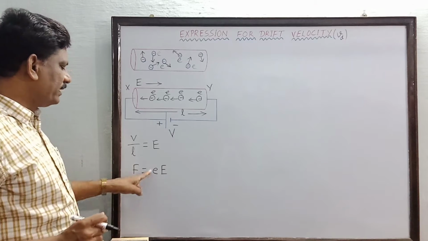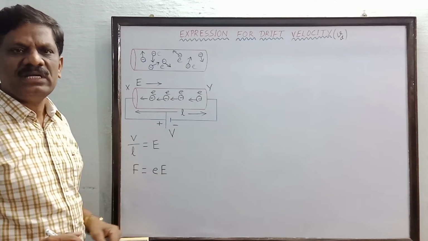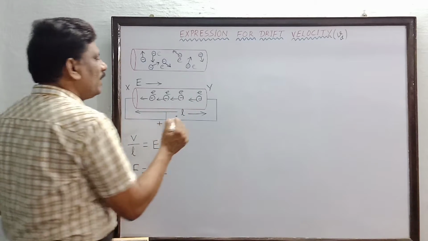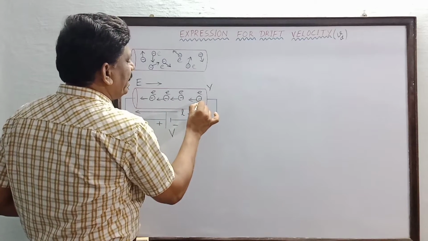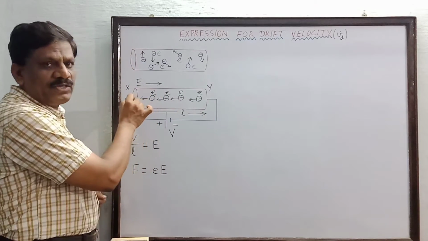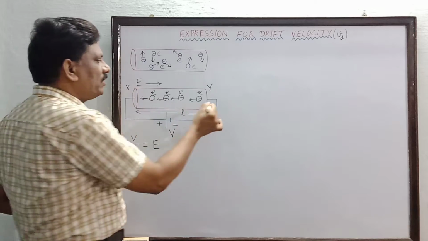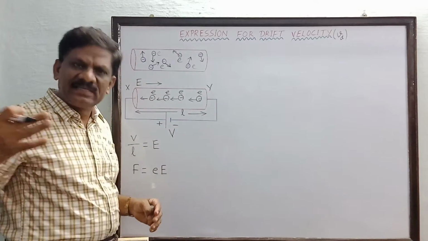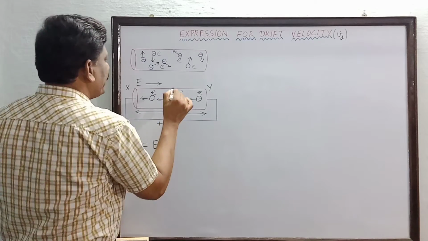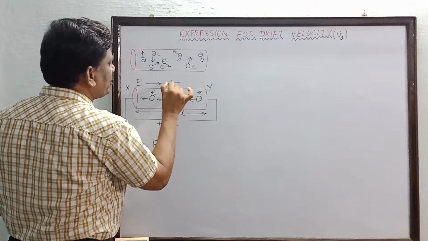But what is the direction of this force? In which direction is this force acting? Let us see. The charge of the electron is negative and it is attracted towards the positive potential. So the free electrons are being accelerated against the direction of the electric field. You can see here that this is the direction of the force.